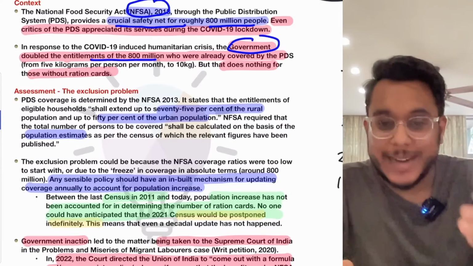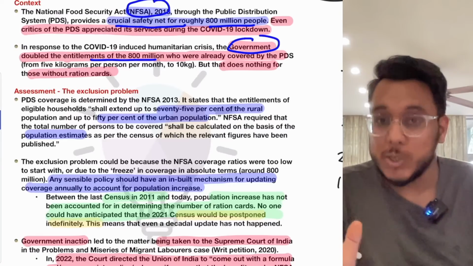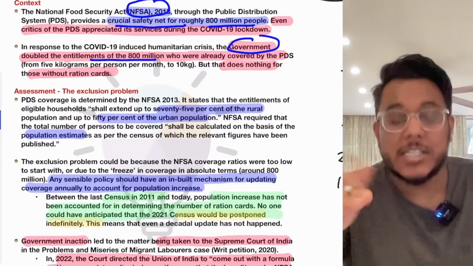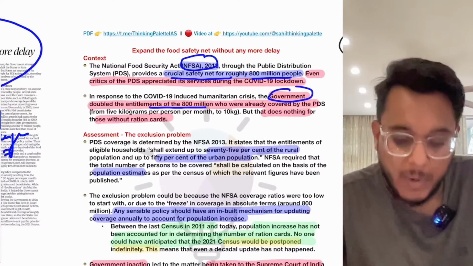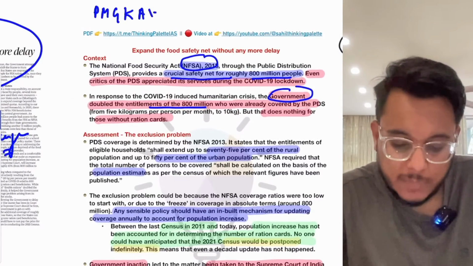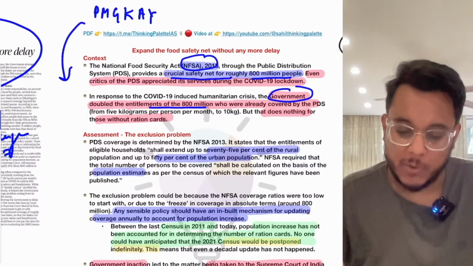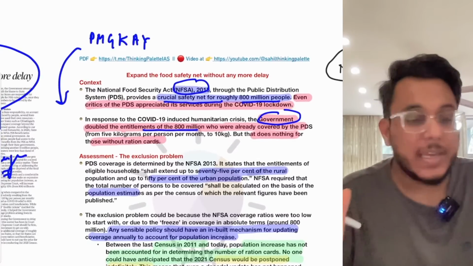So I told you that as per NFSA, 5 kg foodgrain per individual is to be provided. An additional 5 kg was also provided only during the time of the pandemic, and for that, the government came out with the Pradhan Mantri Garib Kalyan Anna Yojana.